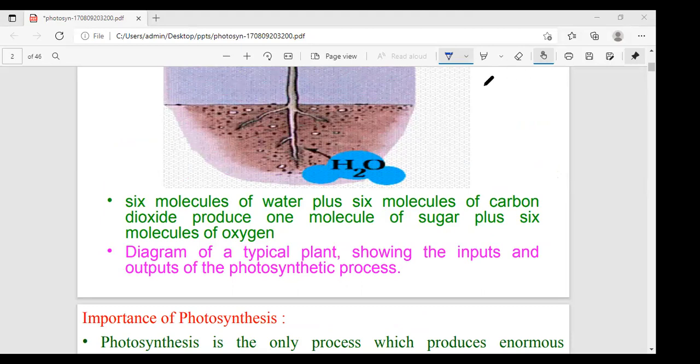What are the organic molecules? Like proteins, lipids. These are the organic molecules. The carbohydrates produced during photosynthesis are converted into many organic molecules like proteins and lipids, etc. Okay, this is the derivative.